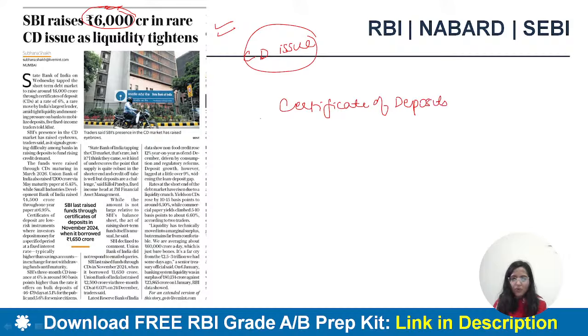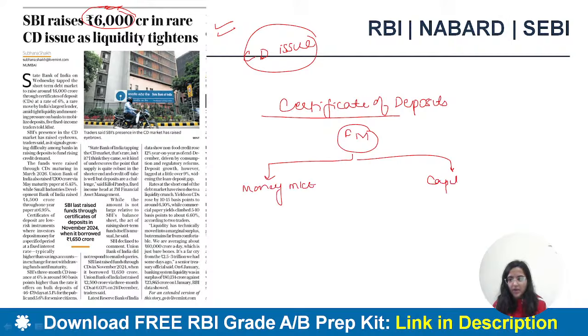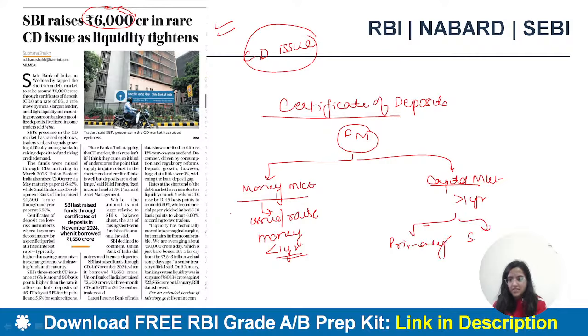When we talk about types of financial markets, I'm sure you have studied it in your finance section. There are two types of financial markets: your money market and your capital market. Money market is where you can raise money for a short period of time, less than 1 year, and capital market transactions are for more than 1 year. Capital market can be divided into primary market and secondary market.